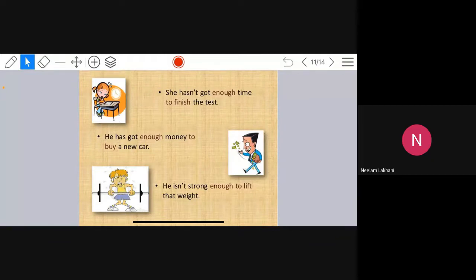She has not got enough time to finish the test. He has got enough money to buy a new car. He is not strong enough to lift that weight. Strong enough.